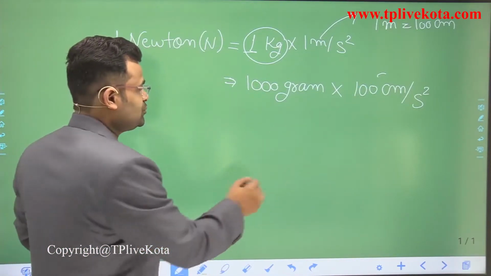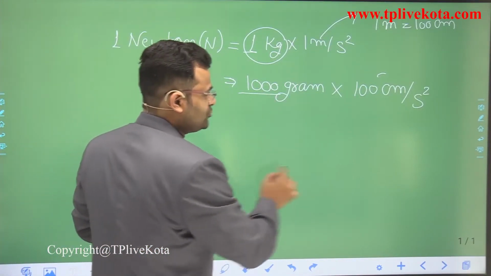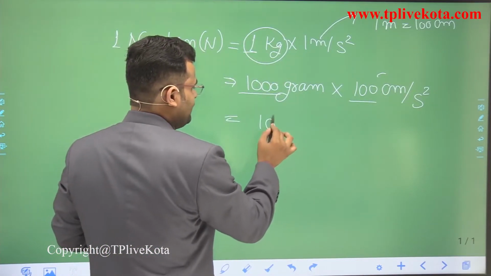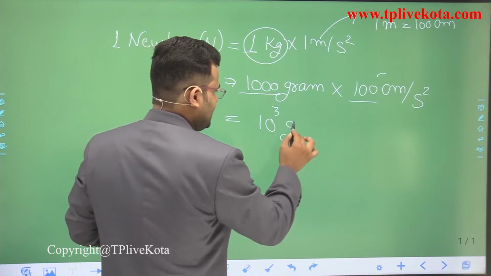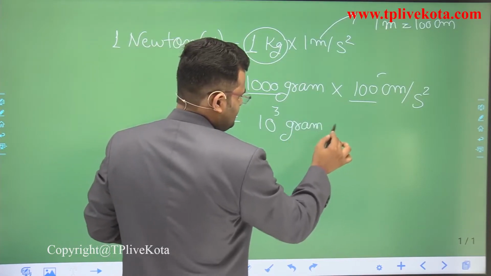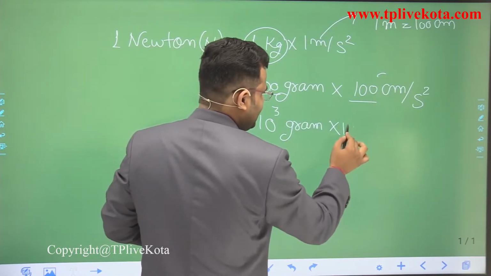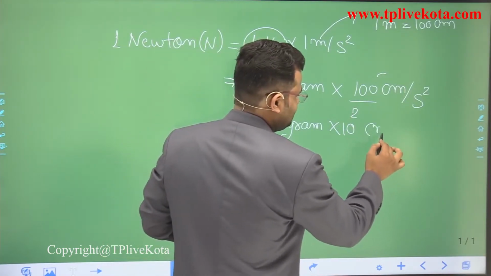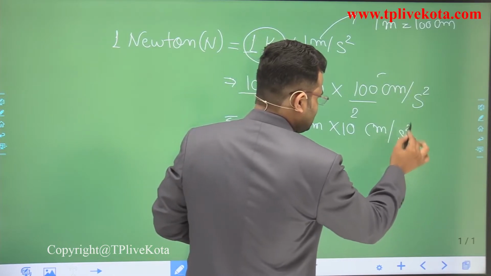Now 1000 can be written as 10 to the power 3 gram, and 100 as 10 to the power 2 centimeter per second square.